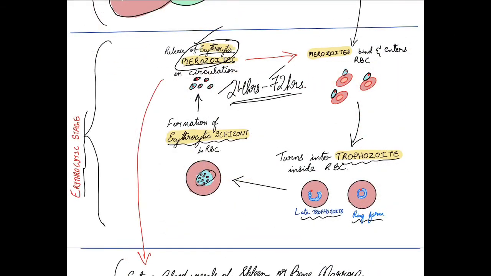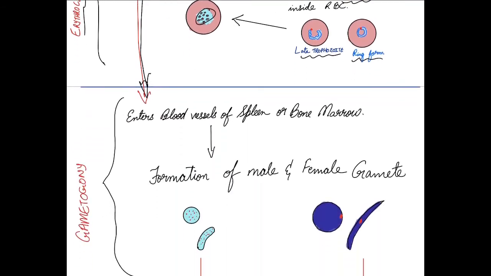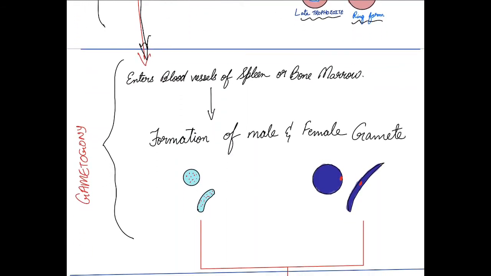The erythrocytic merozoite either goes and infects more RBCs in the circulation, or it may go to another stage called the gametogony. Gametogony simply means the formation of gametes.